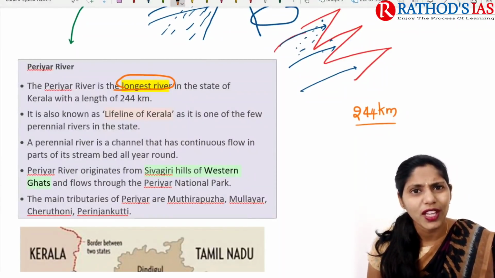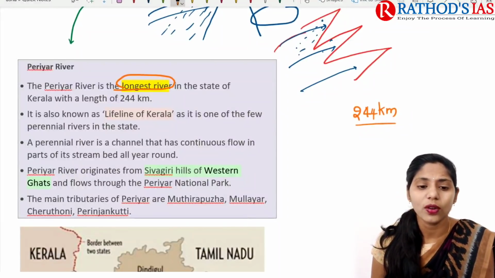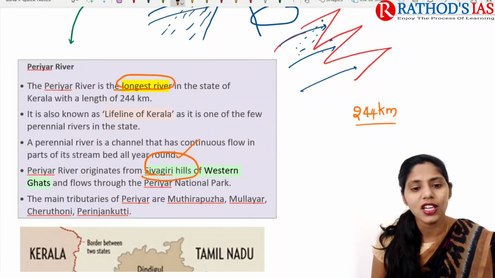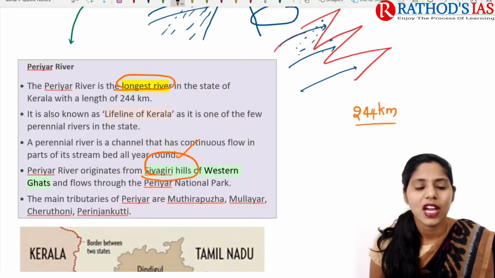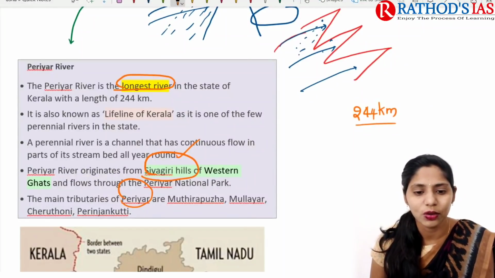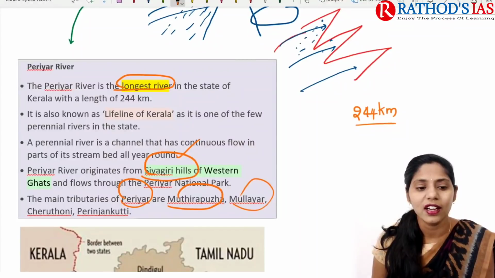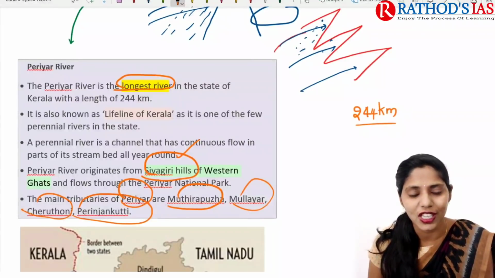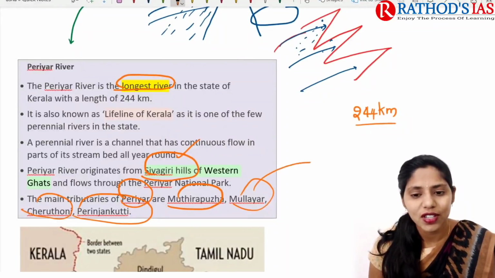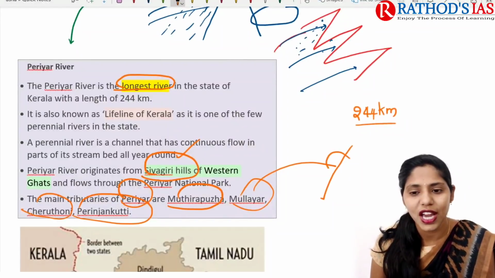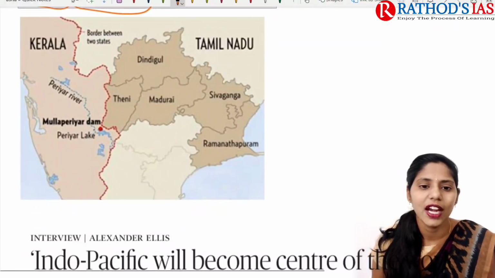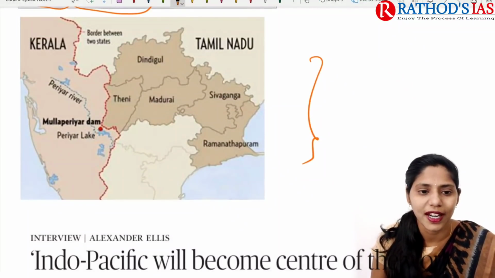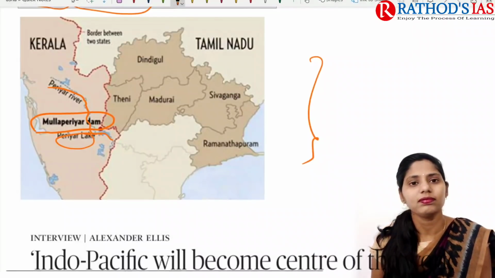And if you are talking about where this river originated, it originated from the Sivagiri Hills of the Western Ghats. The main important tributaries of this Periyar include Muthirapuzha, Mullayar, Cheruthoni, and Perinjankutty. So these are some important tributaries. And wherever this Mullaperiyar joins the Periyar River, we have this dam. As for the location of the Mullaperiyar Dam, here this is our river Periyar, here we have Periyar Lake, and here we have the Mullaperiyar Dam, right?